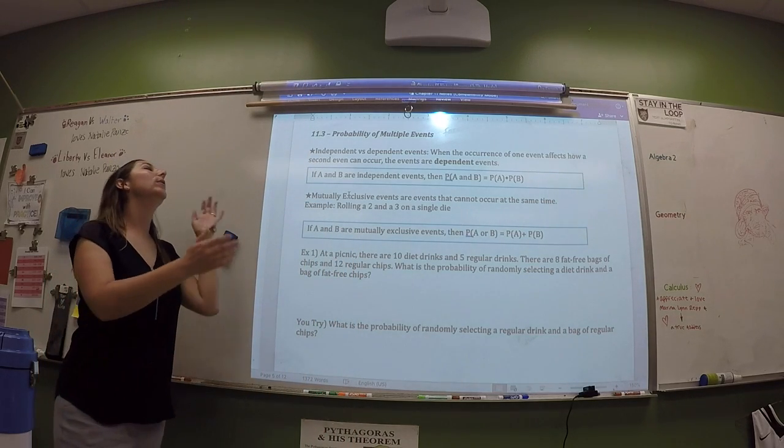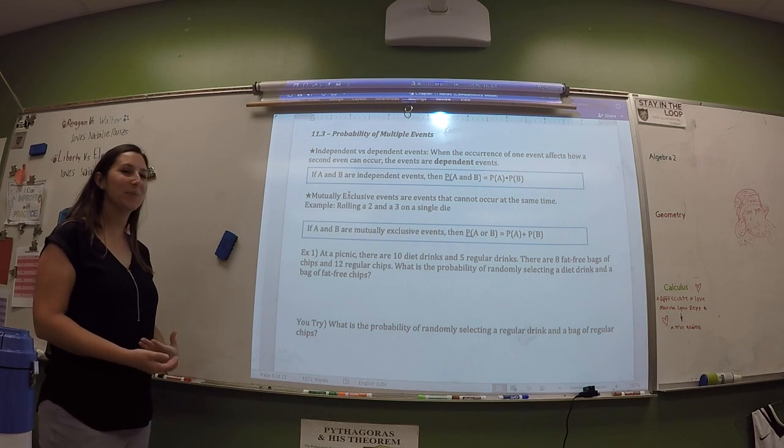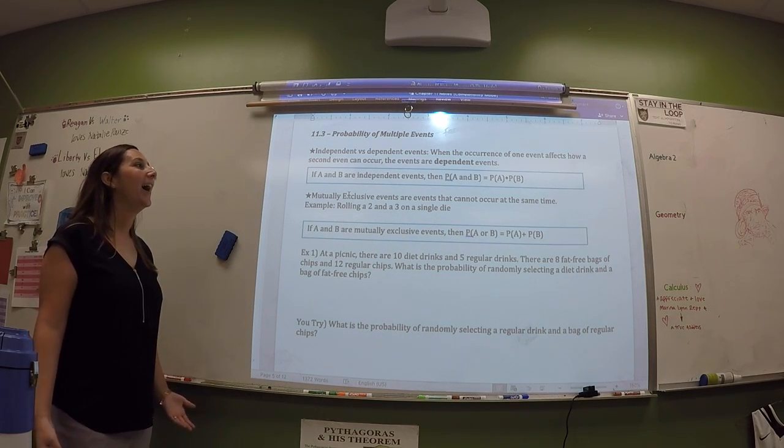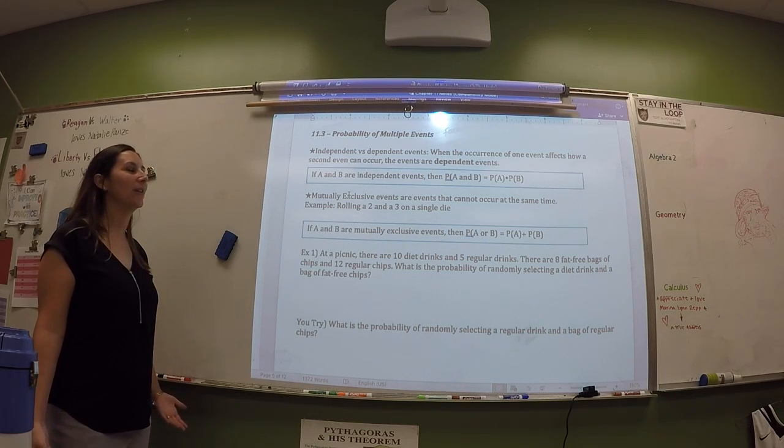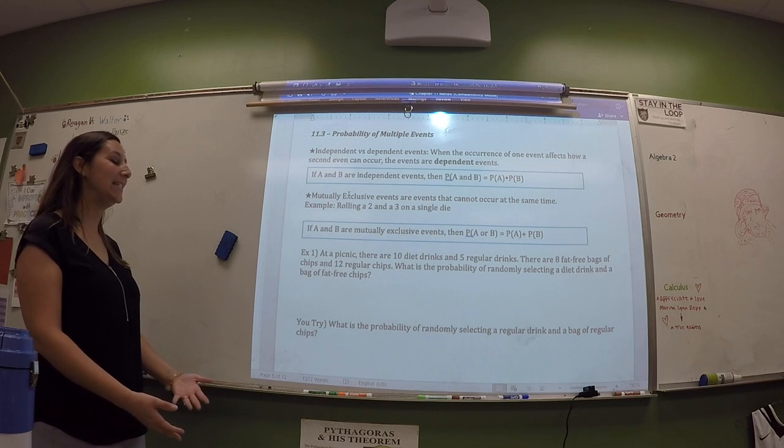All right, so independent events and dependent events. Let's read the definition. When the occurrence of one event affects how the second event can occur, the events are dependent.